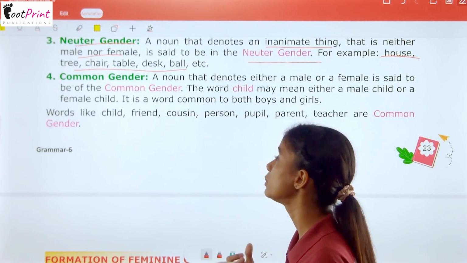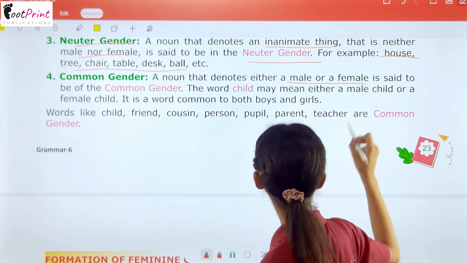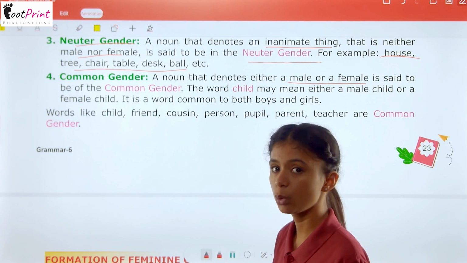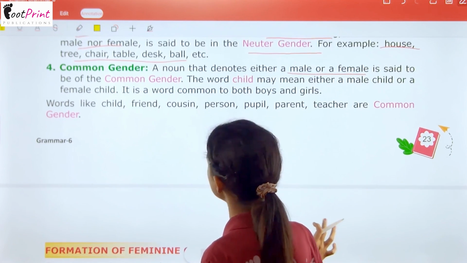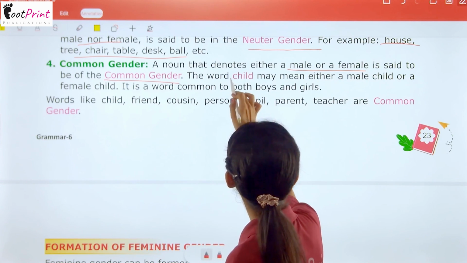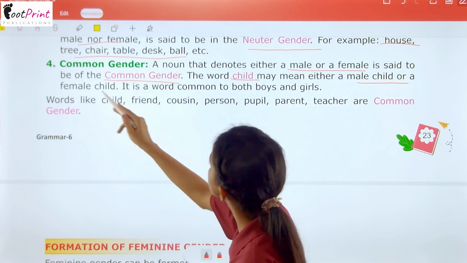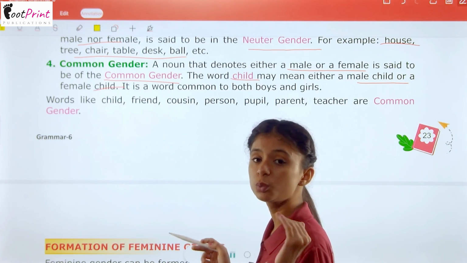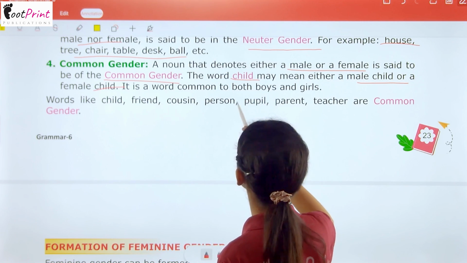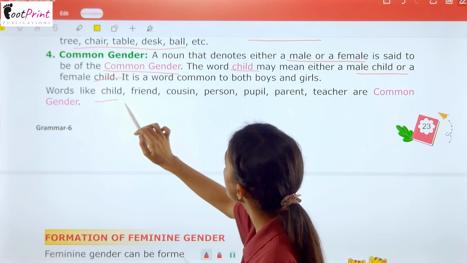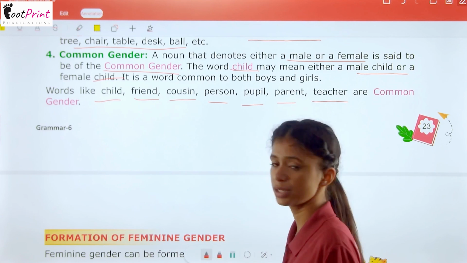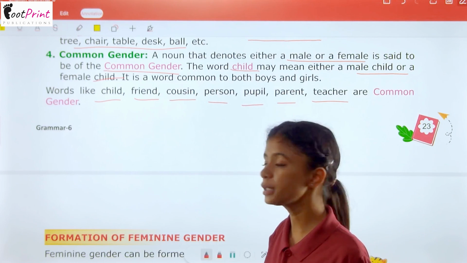Next one we have is common gender, a noun that denotes either a male or a female. It does not talk about a single gender. So, such nouns are of common gender. The word child may be either a male child or a female child. It is a word common to both. The words that are common to both masculine and feminine gender are said to be of common gender. Words like child, friend, cousin, person, pupil, parent, teacher are common gender. All these words are examples of common gender.